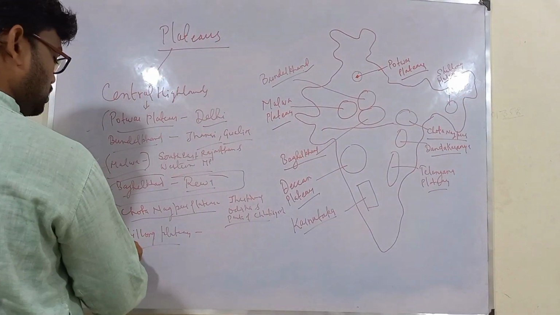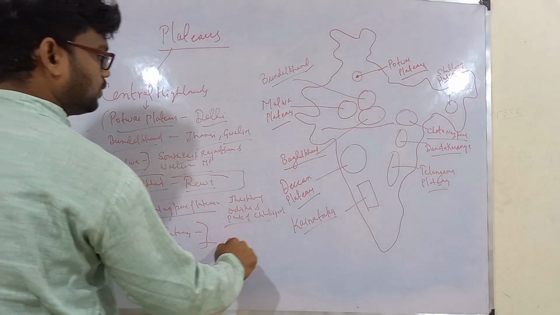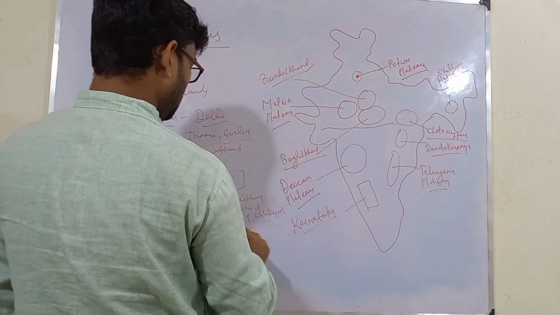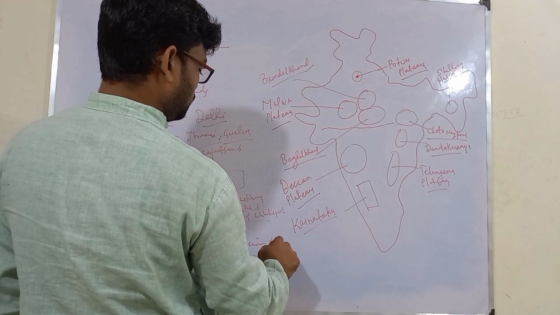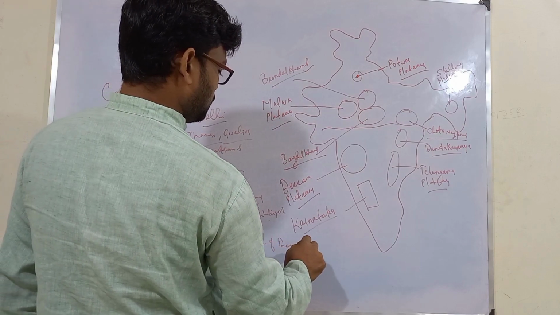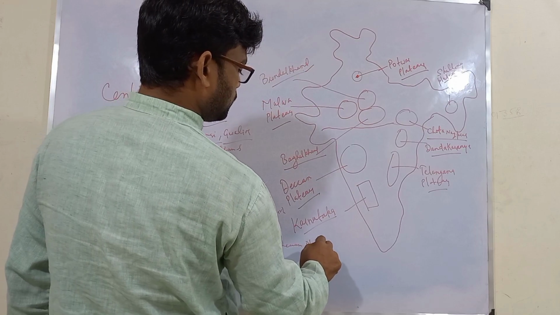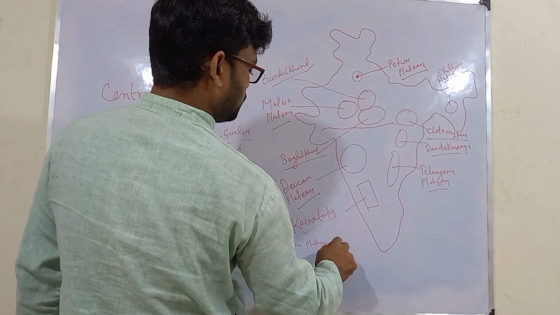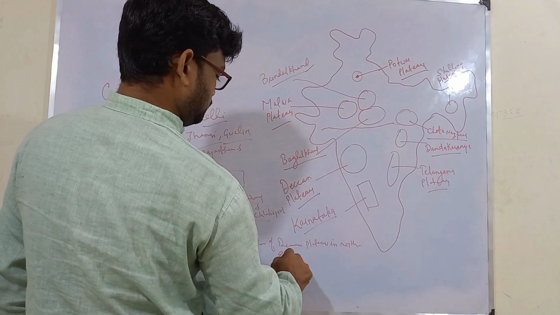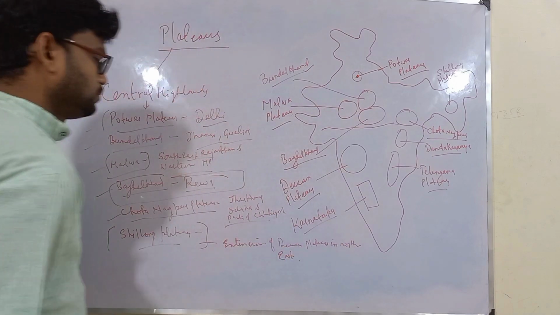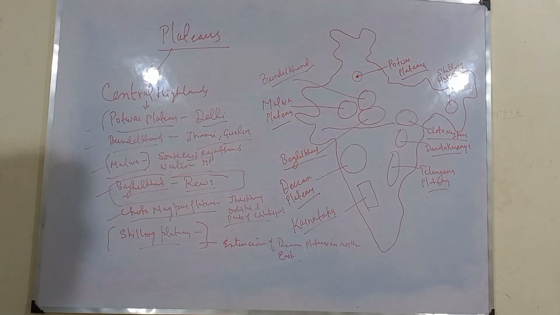So remember this Shillong Plateau is an extension of the Deccan Plateau in the northeast.